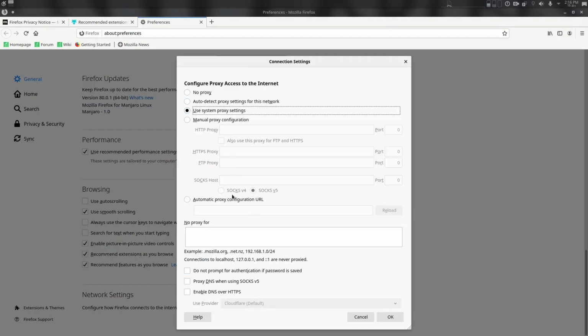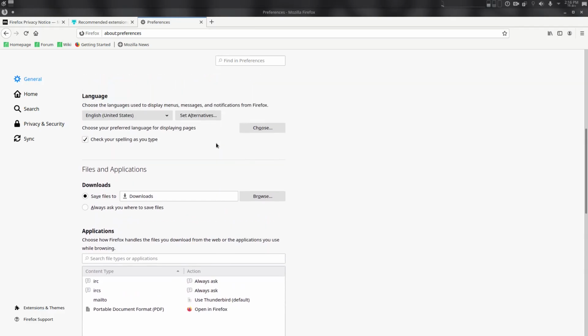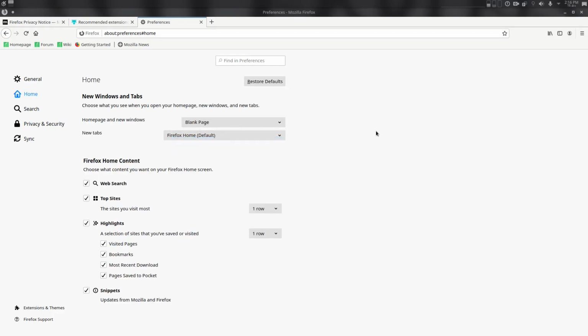you can use a proxy. This video is not about proxy settings, so I will not show you how to set that up. In home settings, you can set your home and new tab; under custom settings, just set it to a blank page. Okay, now here snippets, updates from Mozilla or Firefox, no, I don't need updates.